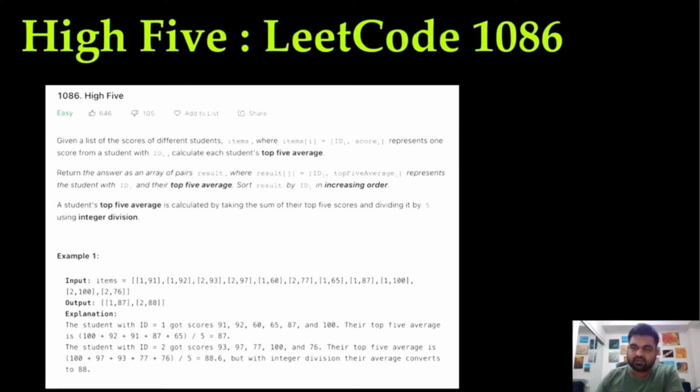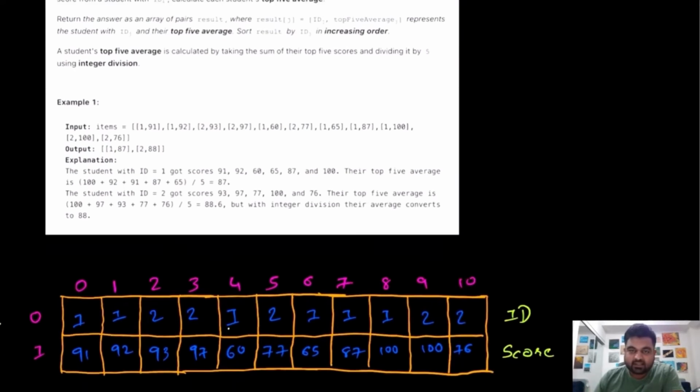Hello friends, we are still not employed by a FAANG company, so let's not stop LeetCoding till we get there. Today we are going to do a LeetCode premium problem, High Five, and though it seems like an easy problem, this actually covers a pretty interesting topic that is asked by a lot of FAANG companies, and that topic is max heap, min heap. So let's understand the problem statement.